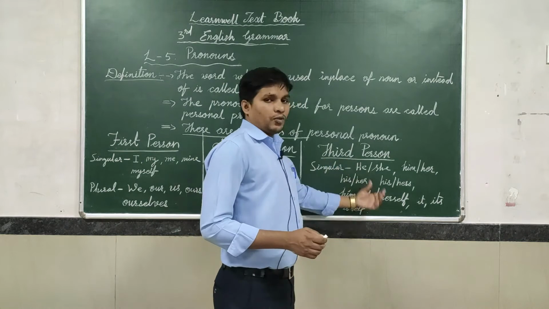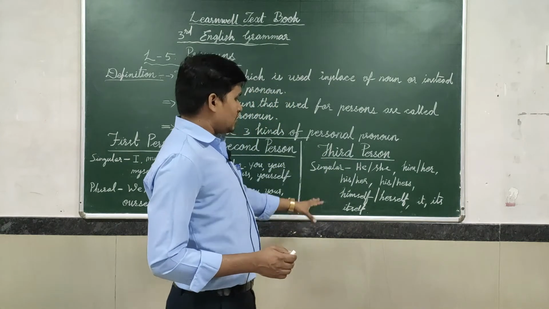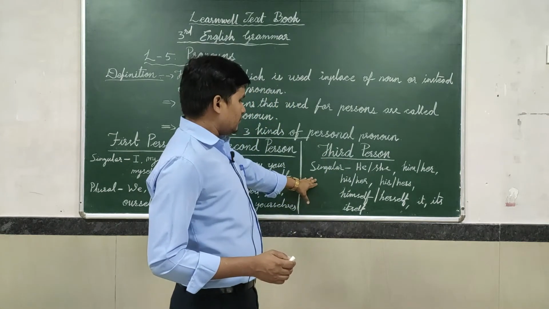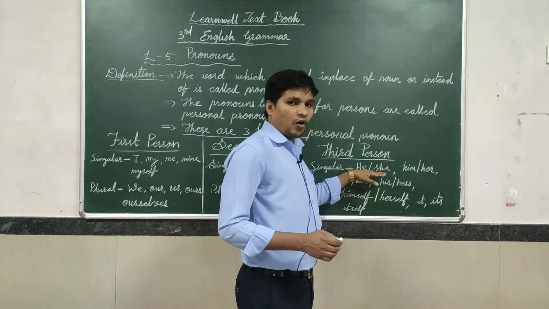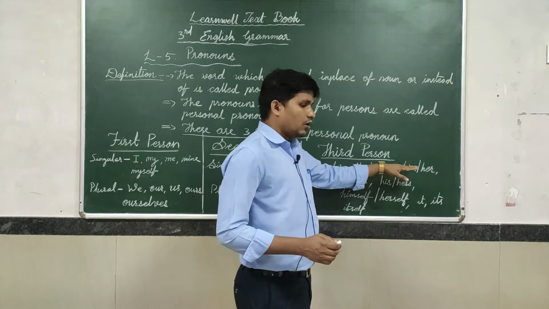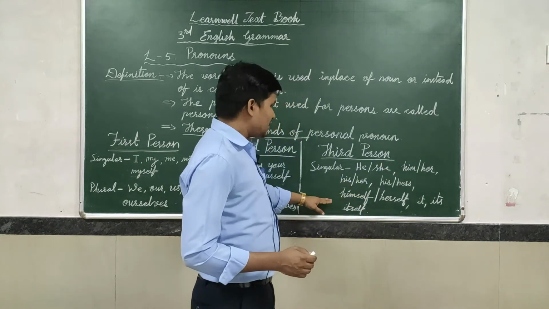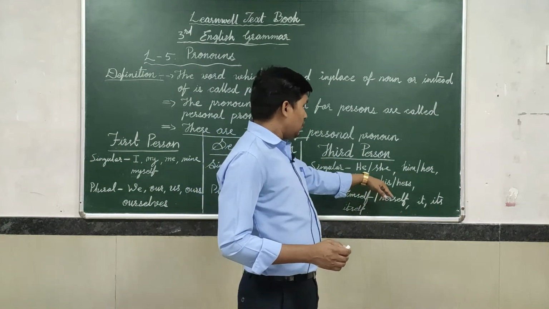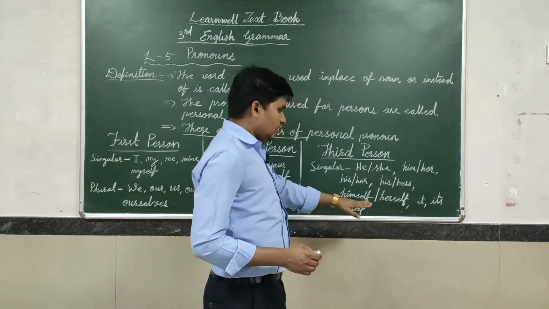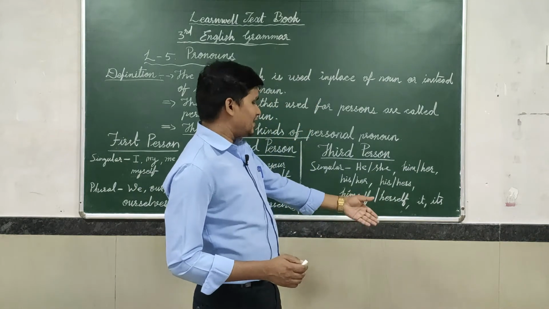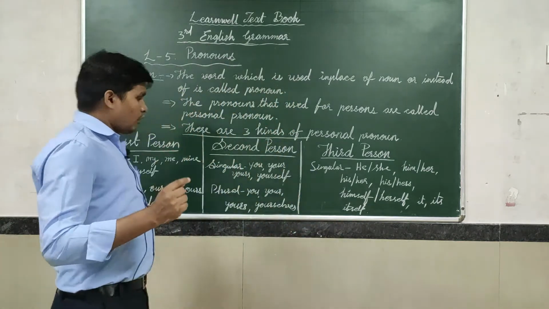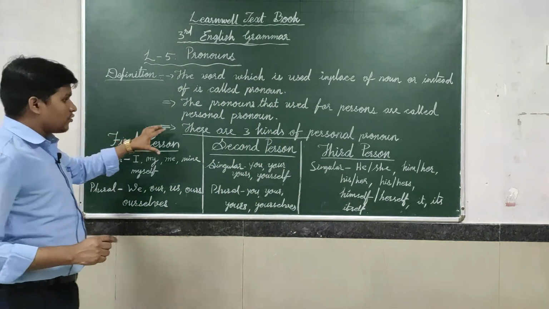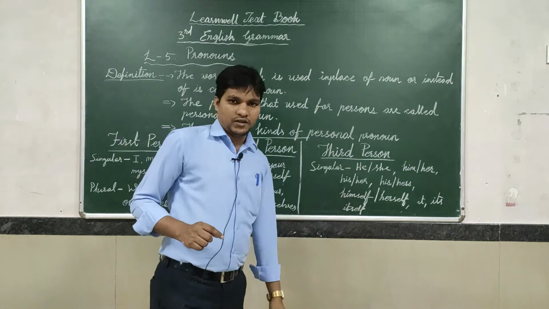Next, third person. What is the third person? Third person singular: he or she, him or her, his, her, hers, himself, herself, it, its, itself. Now I am going to explain only the first person and the third person.